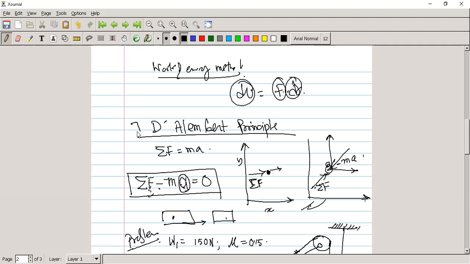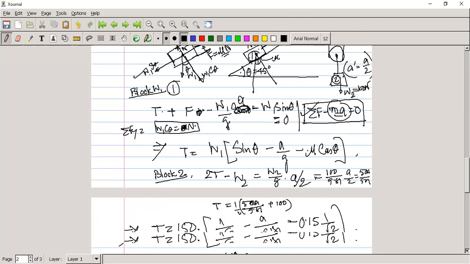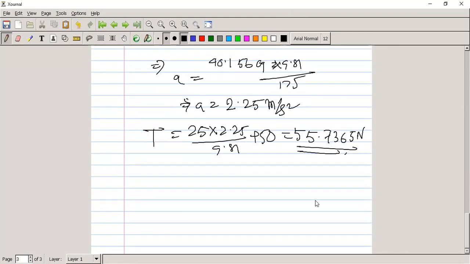Remember, this is a very, very important topic, D'Alembert's principle, and some problems may also come on this. Clear? Okay, let's go to another example of this. This is also a tension and block mass numerical example. So let's do that one.